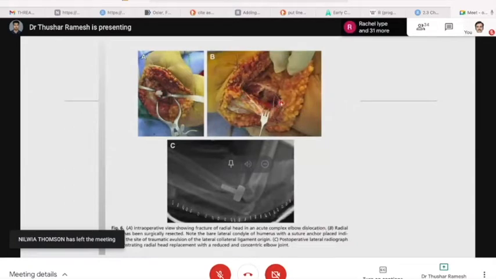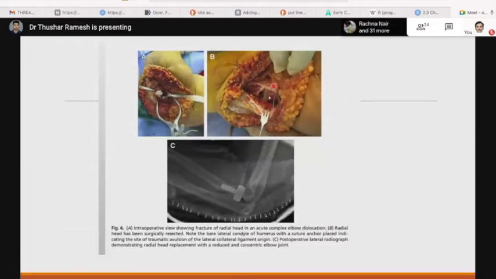This is the radial head which has been surgically resected. We can note the bare area of the lateral condyle of the humerus with the suture anchor placed, indicating the site of traumatic avulsion of the lateral collateral ligament. This is the postoperative lateral view of the elbow showing the radial head replacement with a reduced and concentric elbow joint.